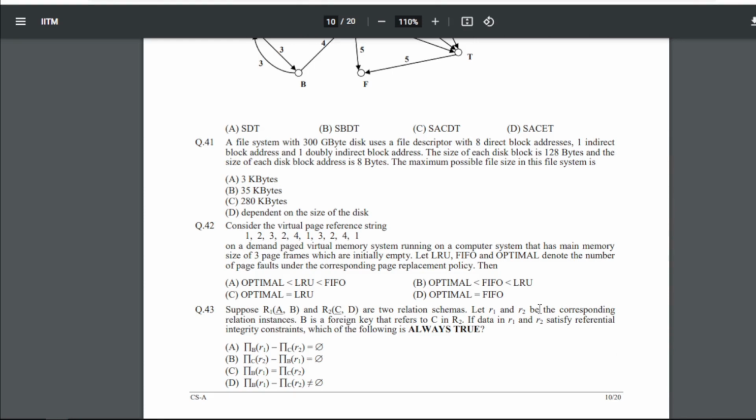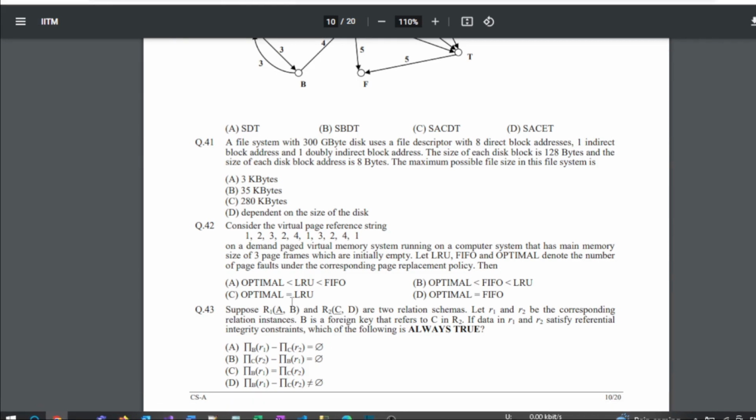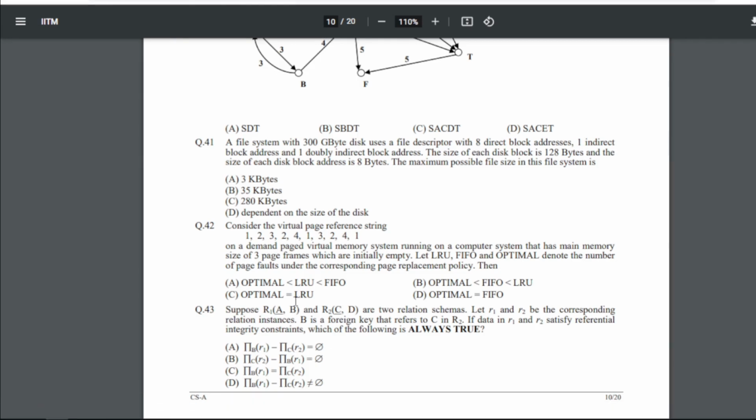41: a file system with a 300 gigabyte disk uses a file descriptor with 8 direct block addresses, 1 indirect block address and one doubly indirect block address. The size of each disk block is 128 bytes and the size of each disk block address is 8 bytes, right? The maximum possible file size in the file system is what? So for 41 here our answer will be B, that is 35 kilobytes.